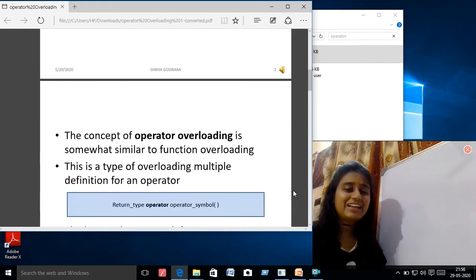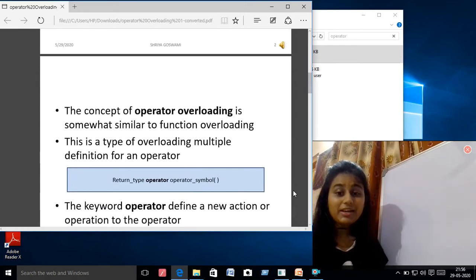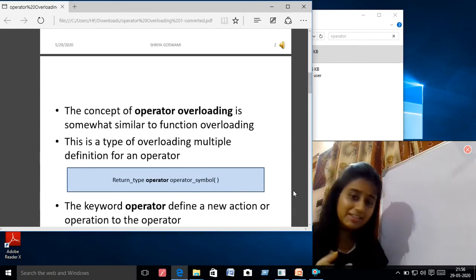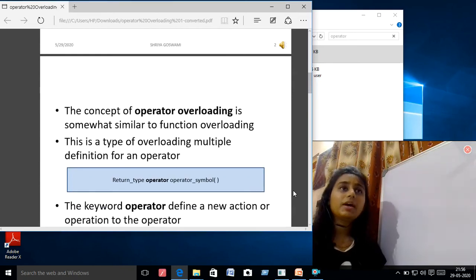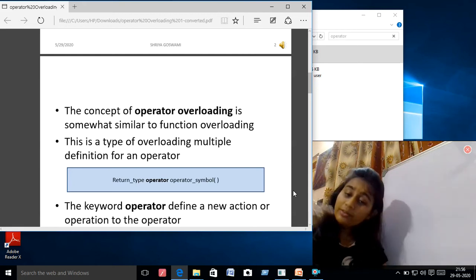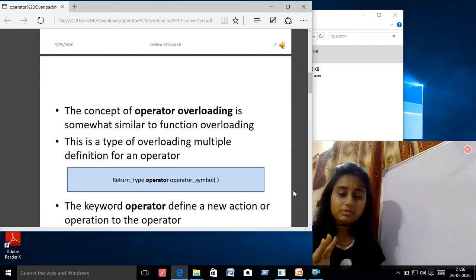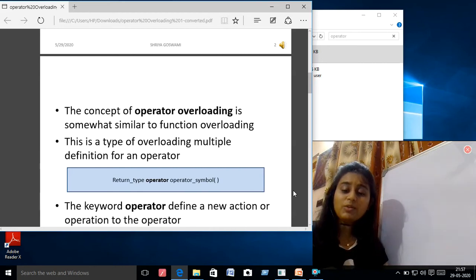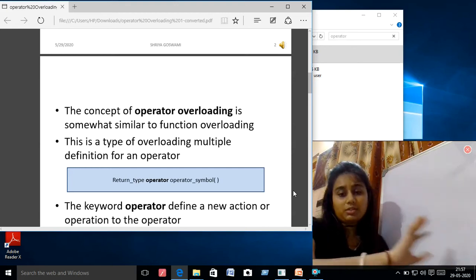Let's start. The concept of operator overloading is very exciting in C++ because in case of C, you have to write the program in such a way that it fits the available operators. But now, whatever data type you are creating, your operator will fit to it. So now, you have to write the operator so that it fits your own data type.